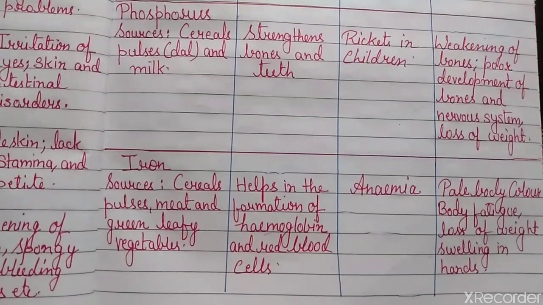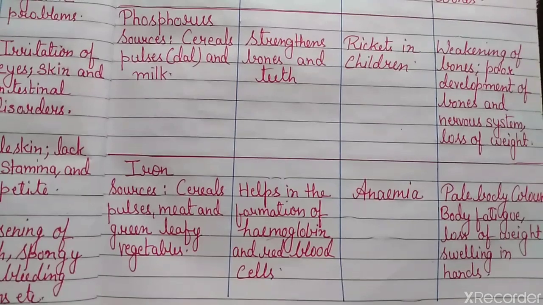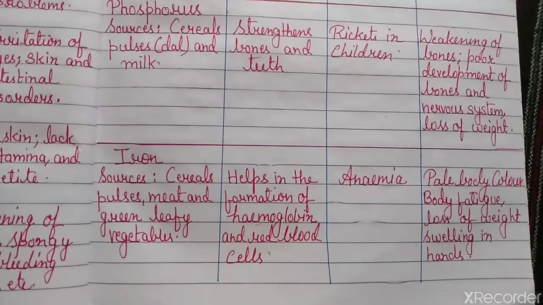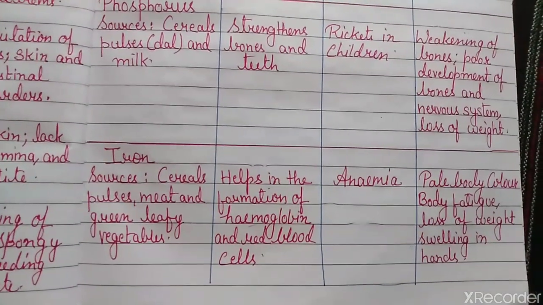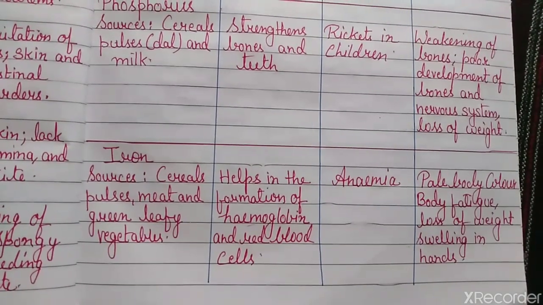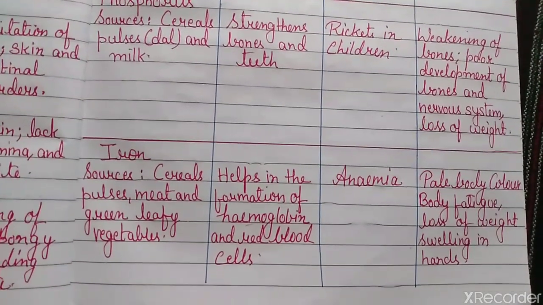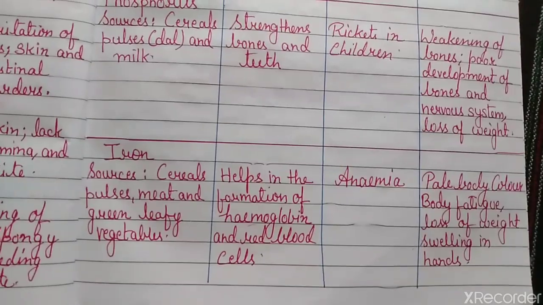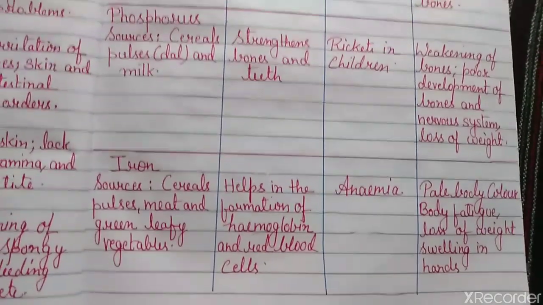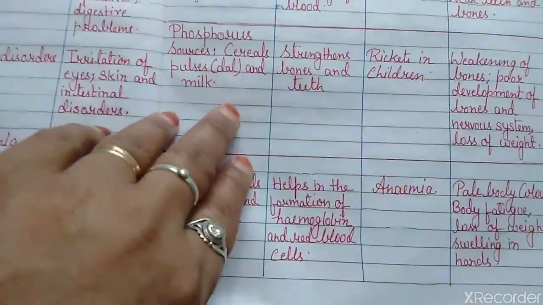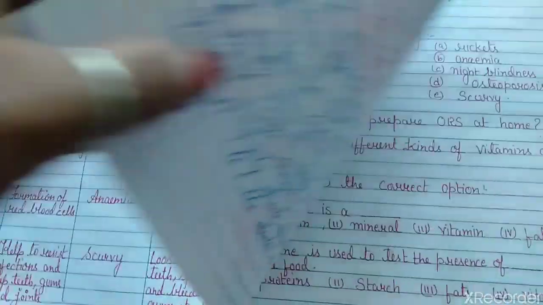formation of hemoglobin and red blood cells. Anemia is the deficiency disease caused due to deficiency of iron. A pale body color, fatigue, loss of weight, and swelling of hands can show the deficiency of iron in our body. Next comes iodine.